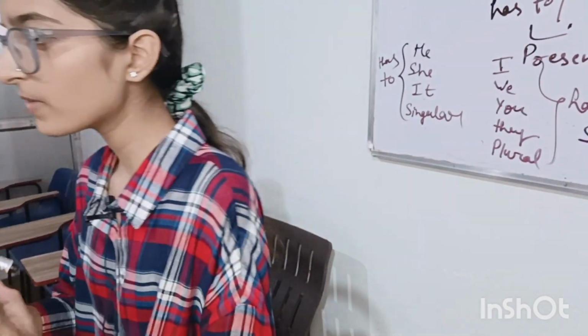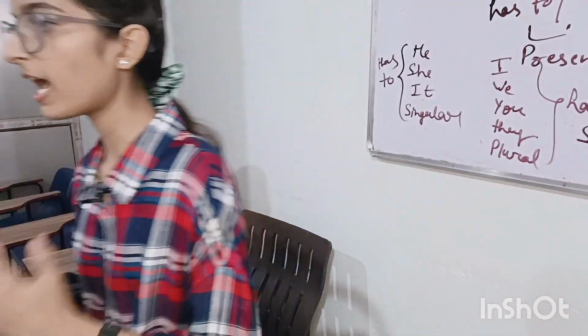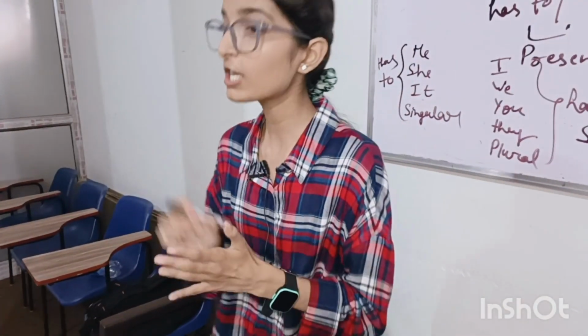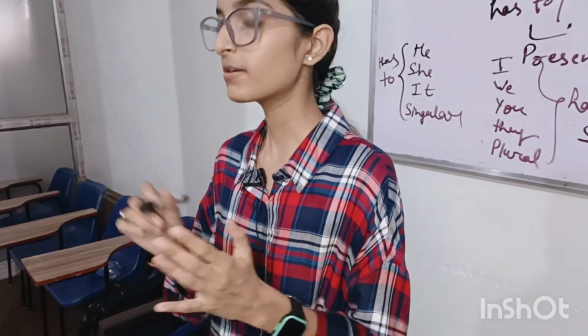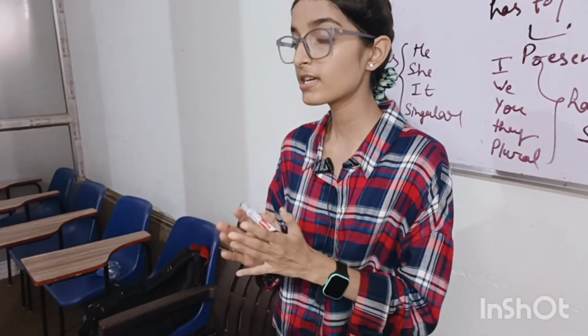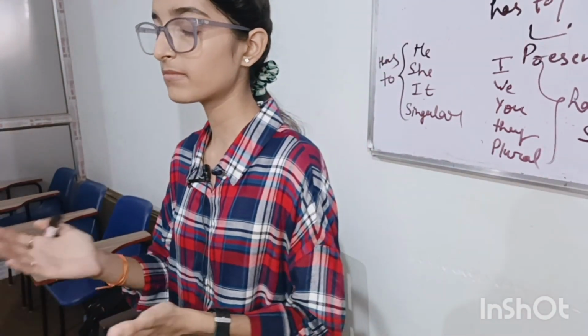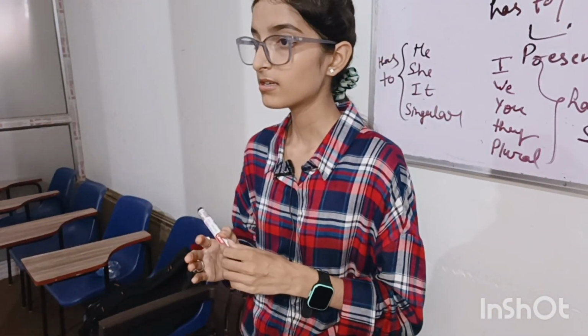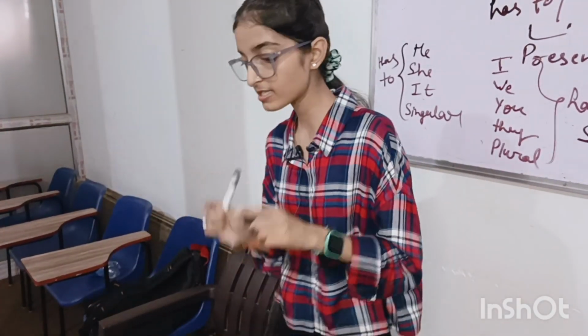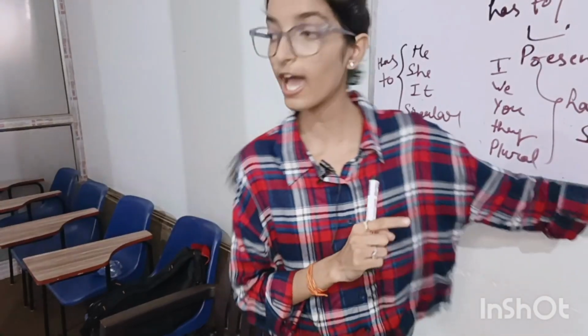Can you relate with compulsion? Okay, I will explain. Compulsion means suppose that you are ill, and you don't want to take medicine. Still, you have to take medicine because you have to take medicine to get well soon. You have no option. Is there any option if you take no medicine? No, there is no option. Means you have to take medicines. So there is a compulsion. Then we use has to and have to.